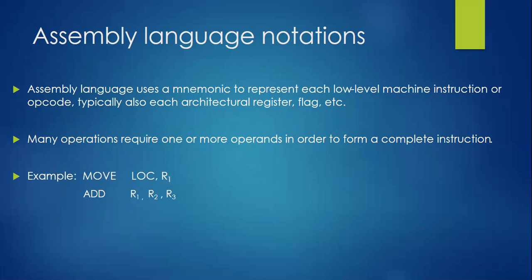So here we have two examples. Just observe. The previous register transfer notation we had, I want to represent the same thing using assembly level language. Instead of the arrow mark, we are using Move. That arrow mark indicates moving the content of LOC to R1. So the same thing we are going to perform here: Move LOC comma R0.